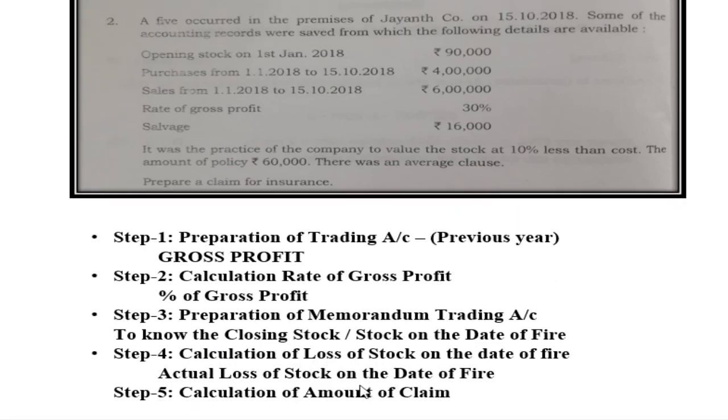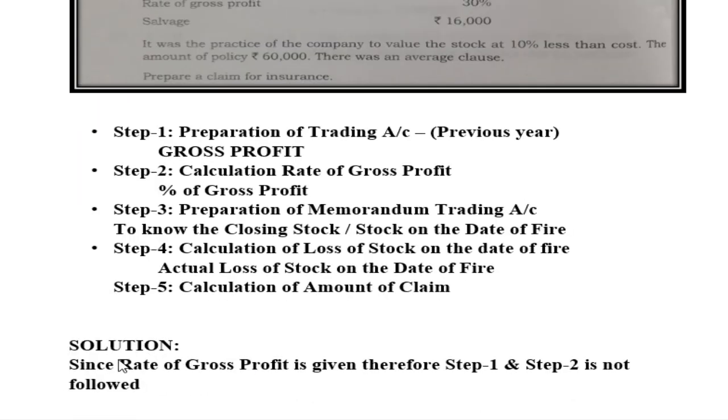And step 5, that is calculation of amount of claim. Now let us check the solution. So here, since the rate of gross profit is given, therefore step 1 and step 2 are not followed.